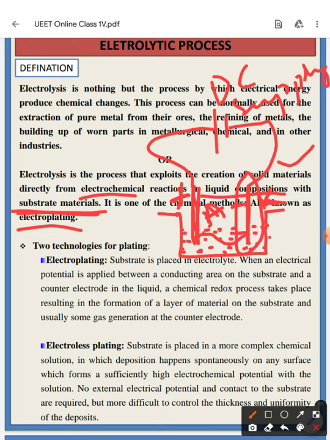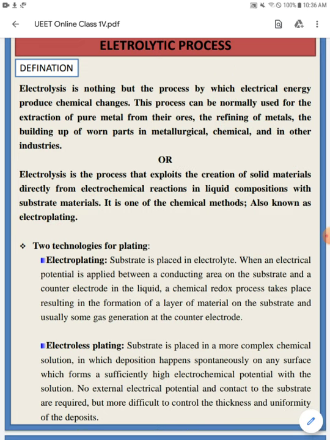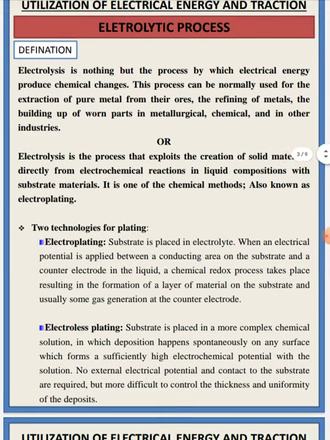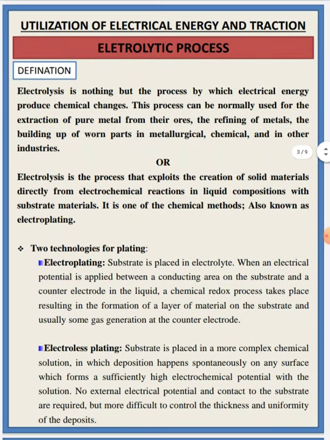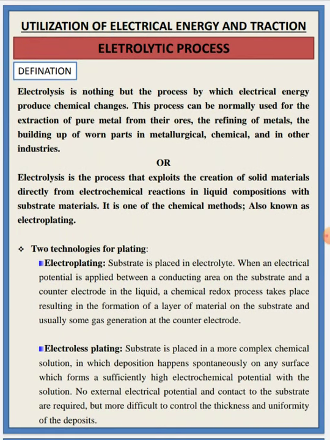There are different kinds of solutions used for the electrolysis process, and step by step we shall discuss the entire process. This process is also used for electroplating, that means plating one material by using another material. Like in that example, we are plating the iron material using the copper material.